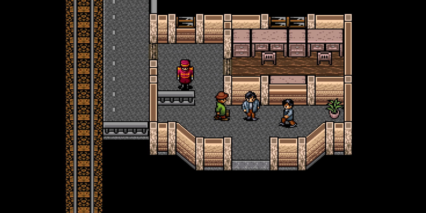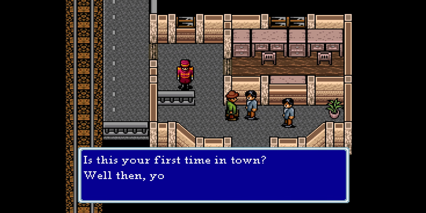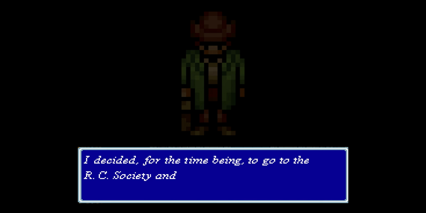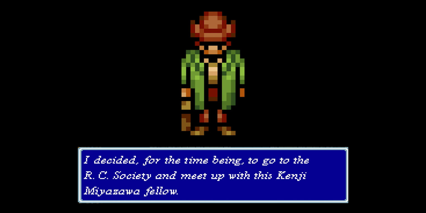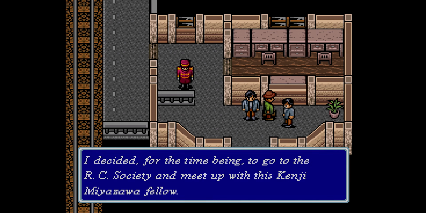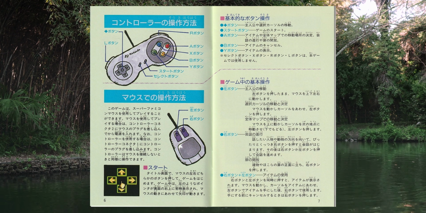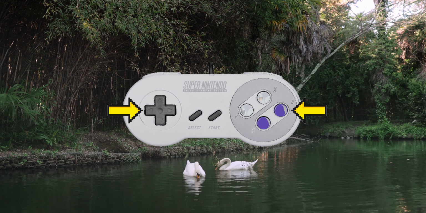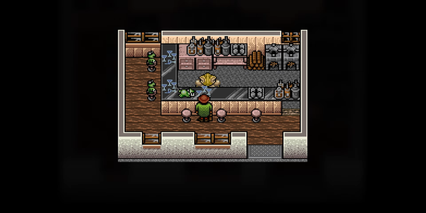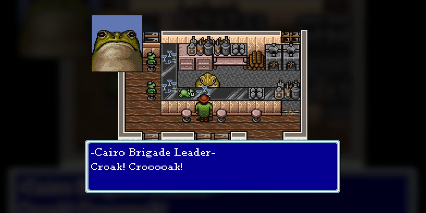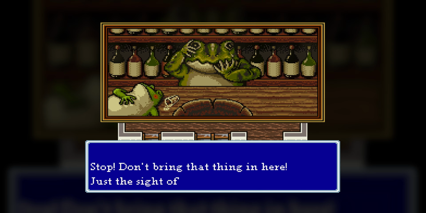When the game starts, the traveler has just disembarked from the train in Ihatovo and quickly learns that the famous writer Kenji lives there. Through the traveler's inner monologues, the game is able to reiterate important information to the player and suggest possible future actions to take. The only buttons needed to play the game are the directional controls, the interaction button, and the item menu button. By opening the item menu, taking out an item, and interacting with someone, the player may be able to trigger a special event to advance the story.